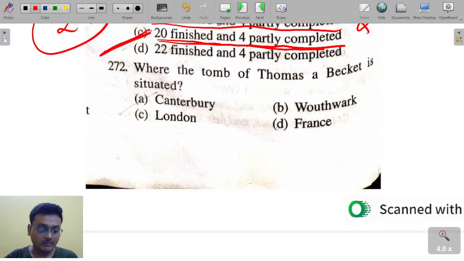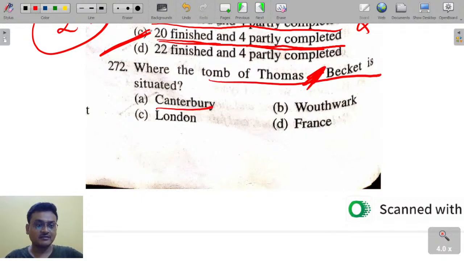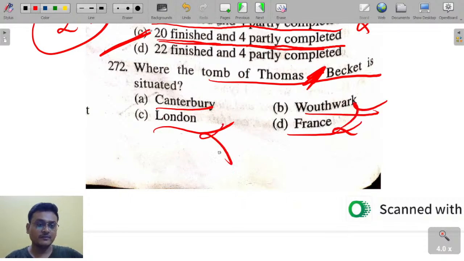Where is the tomb of Thomas Becket situated? Canterbury, London, Southwark, France. So here, Canterbury. The tomb of Thomas Becket is situated in Canterbury. Next slide.